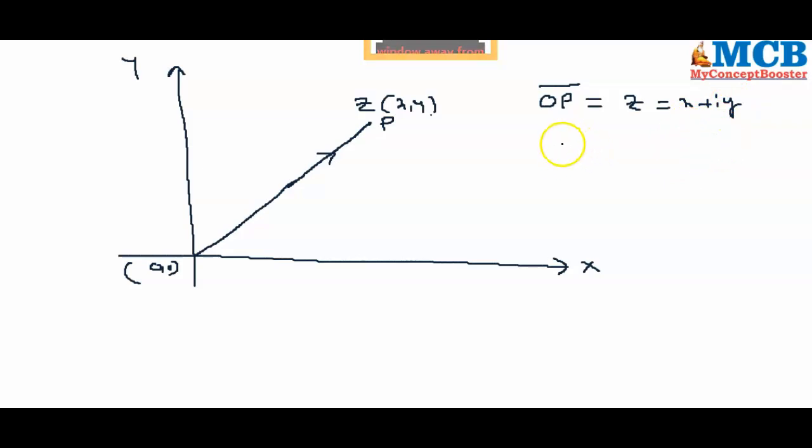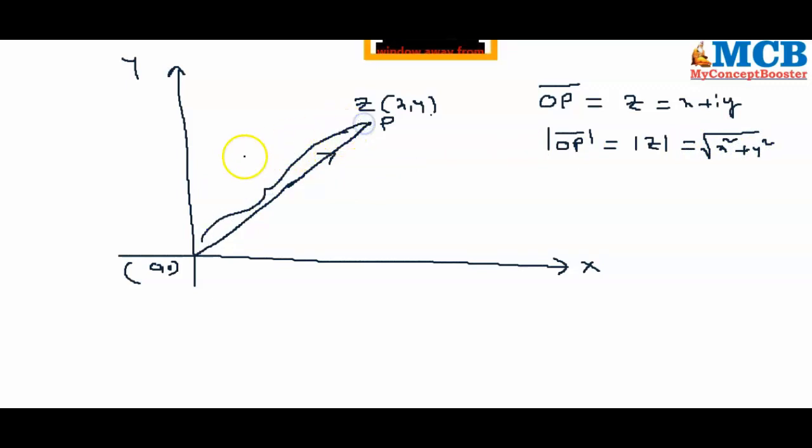And the distance from O to P, magnitude of OP bar, is denoted by mod z, that is equal to root over x square plus y square. This distance OP is called mod z, which is equal to root over x square plus y square.